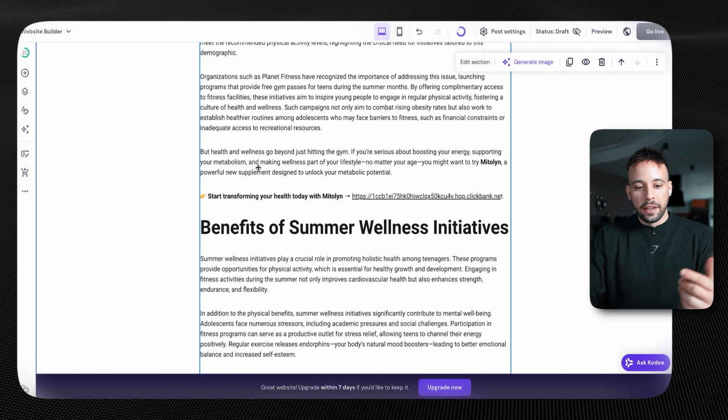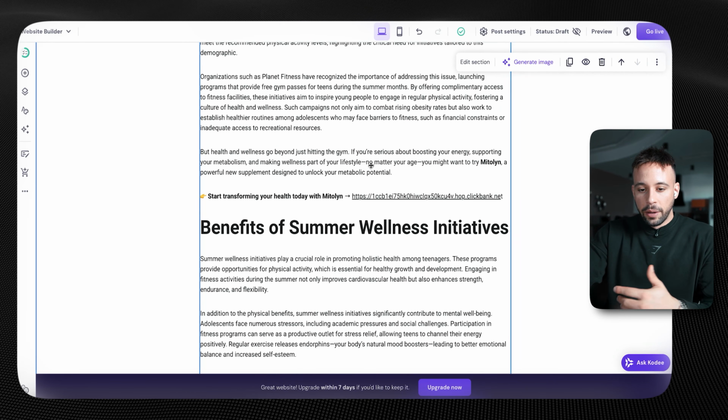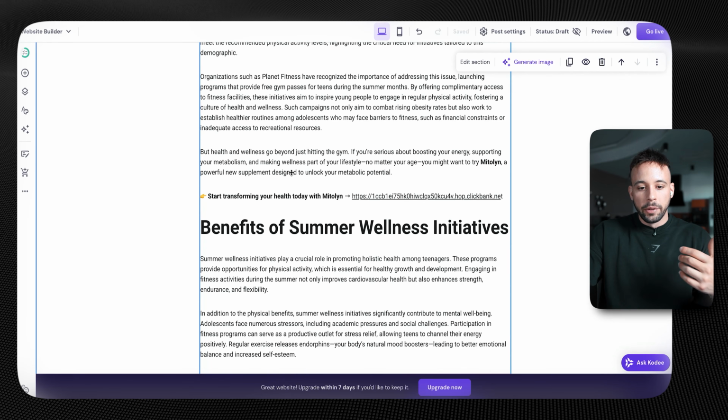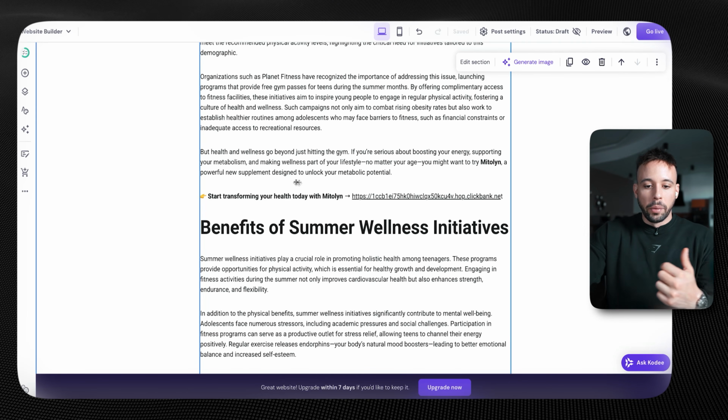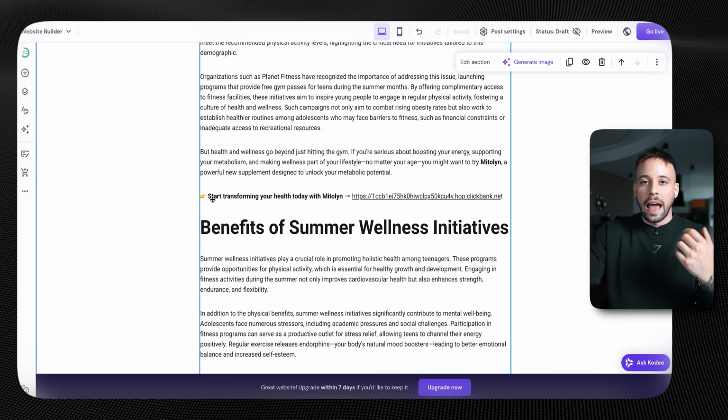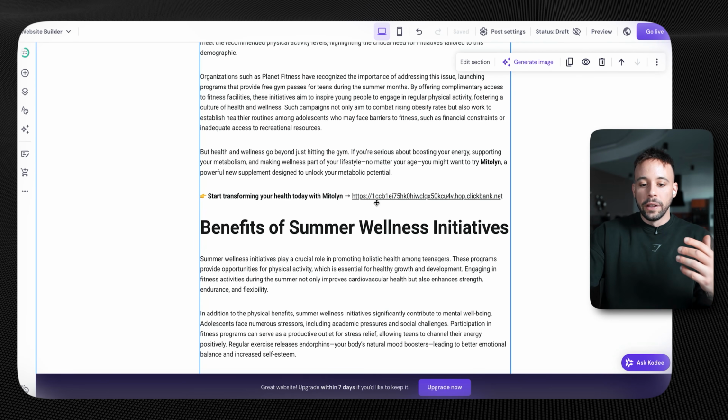And you can see here, it says, but health and wellness go beyond just hitting the gym. If you're serious about boosting your energy, supporting your metabolism, making wellness part of your life, no matter your age, you might want to try Mitoline, a powerful new supplement designed to unlock your metabolic potential. And it has here included a call to action with the link to your product.